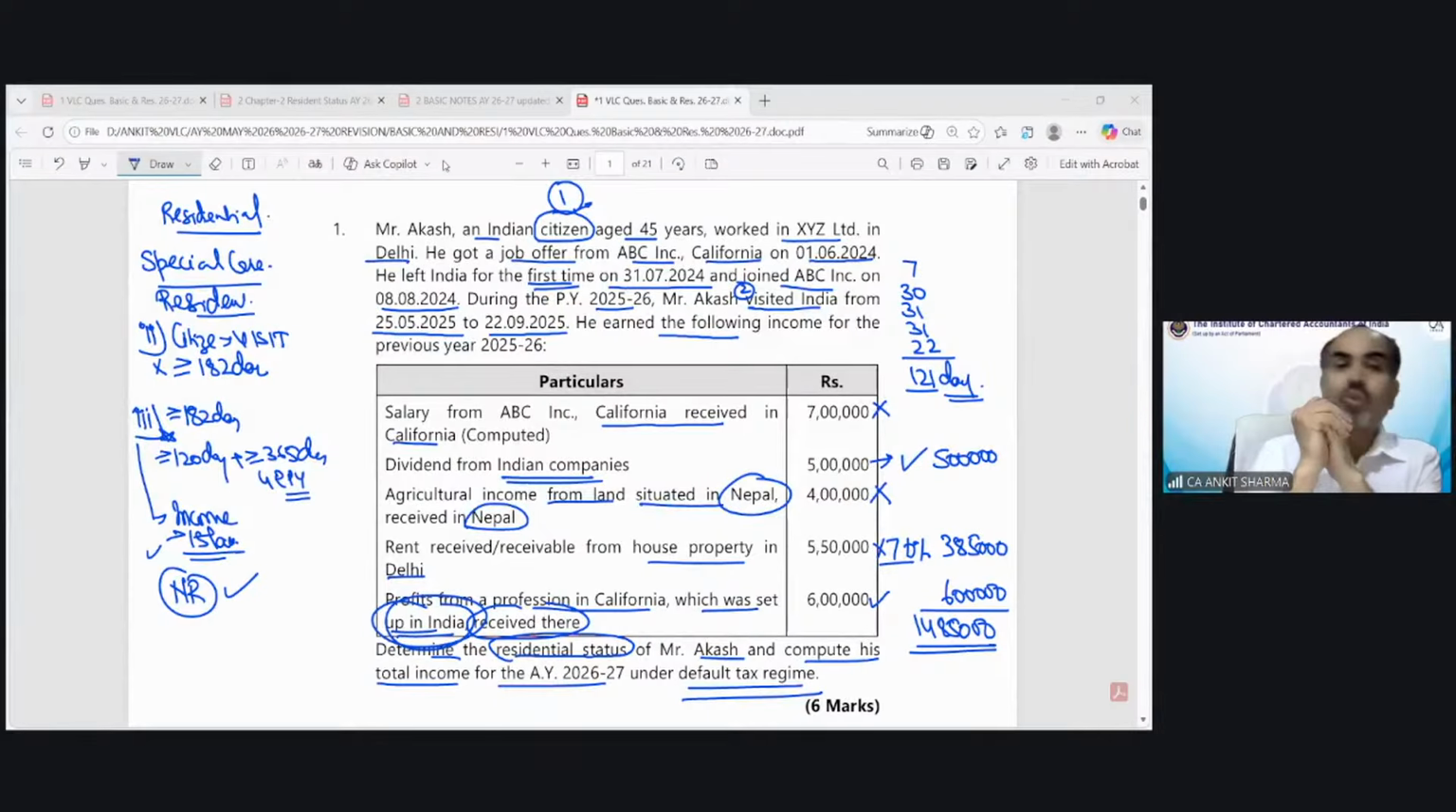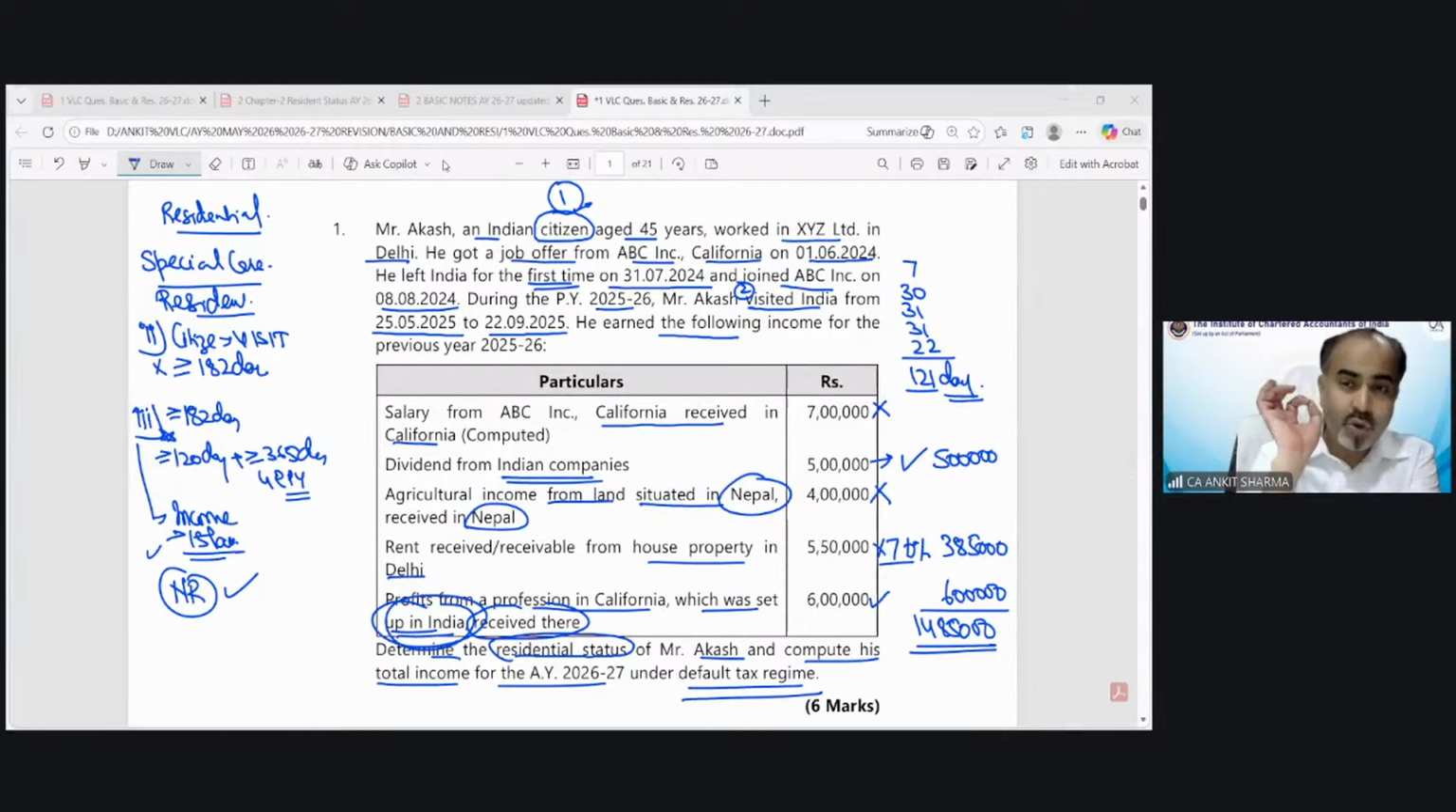Suppose in this question, Mr. Akash is not a citizen of India and all other information is the same, not a citizen, not a person of Indian origin, then both conditions would have been applicable. That means 182, and 60 plus 365. In that situation, he would have fulfilled the second condition of 60 plus 365 days. So he might have become a resident. And if you then check whether he is ordinary or not ordinary, I think he would be considered a resident and ordinary resident.